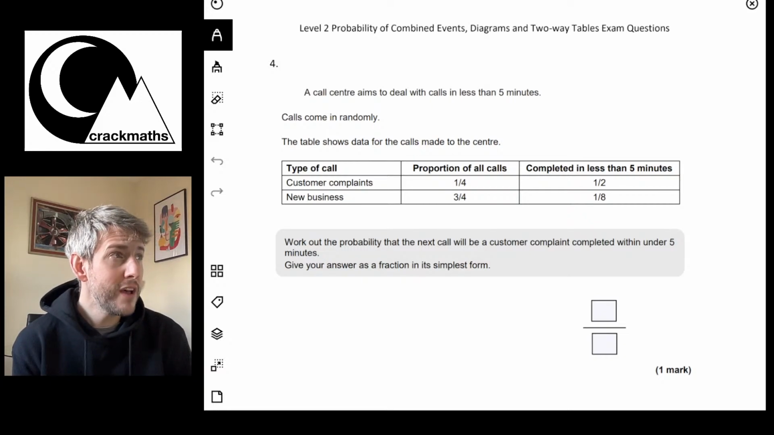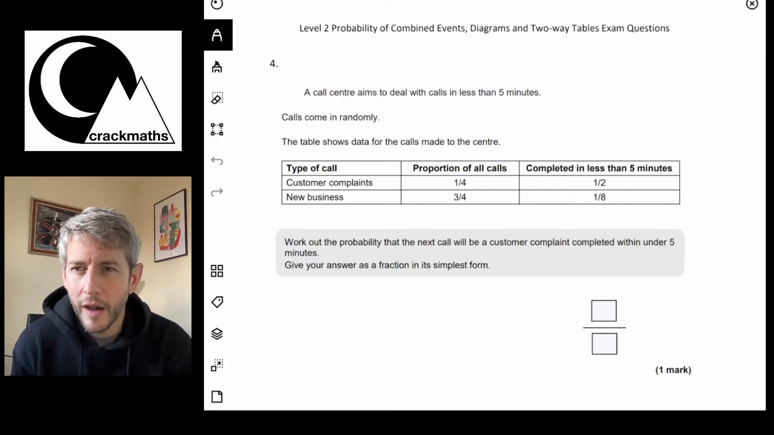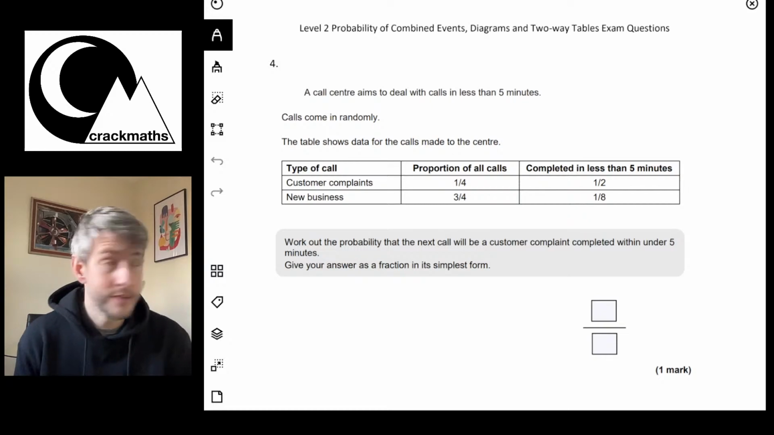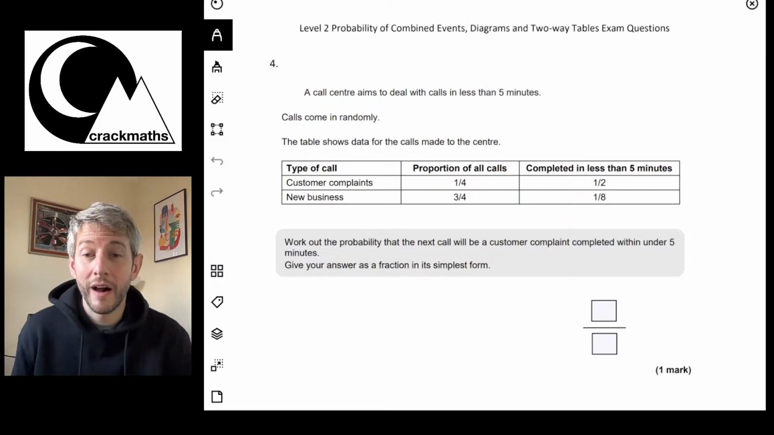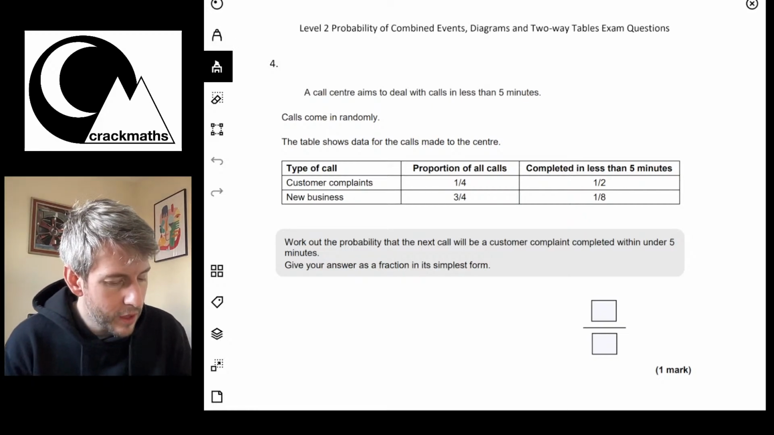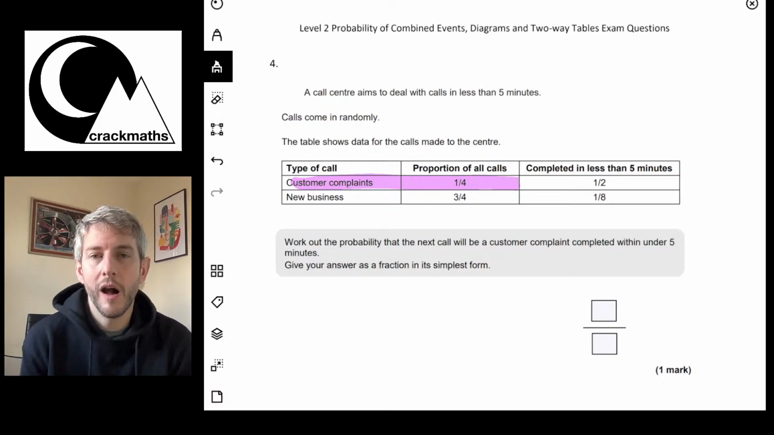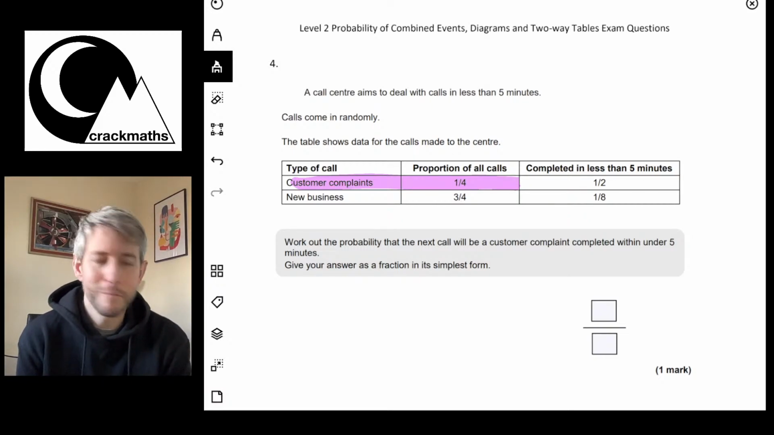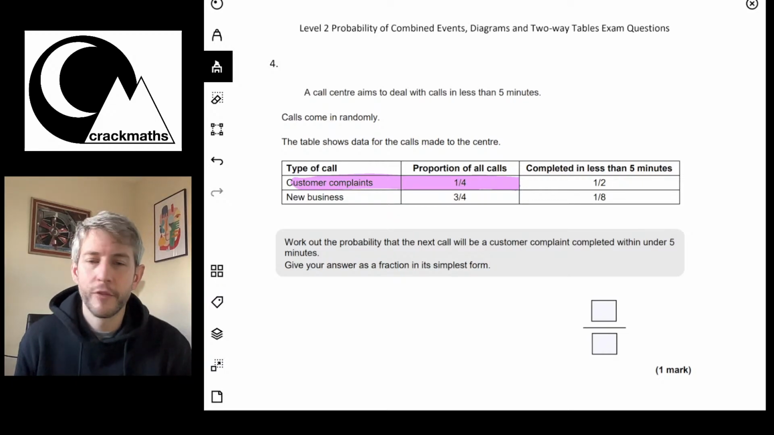Right, okay, so first of all, we need to look at the proportion of calls that are complaints made in under 5 minutes. Well, first of all, let's look at the proportion of calls that are customer complaints. So here we go, we can see that a quarter of the calls are customer complaints, okay? So that's useful to know. So we know that we're looking at a quarter of the calls.